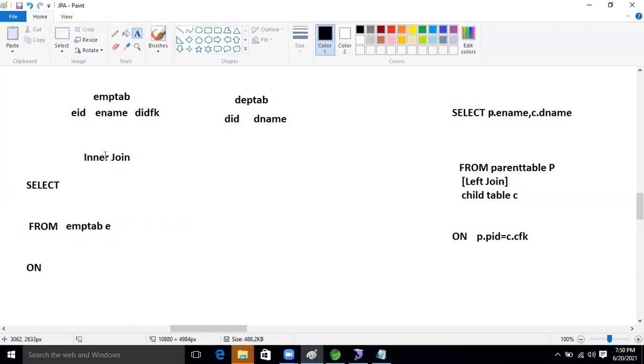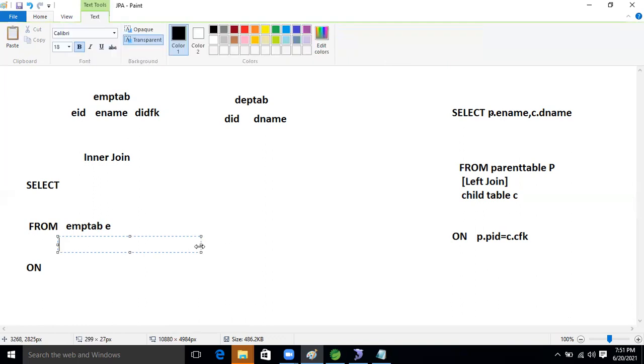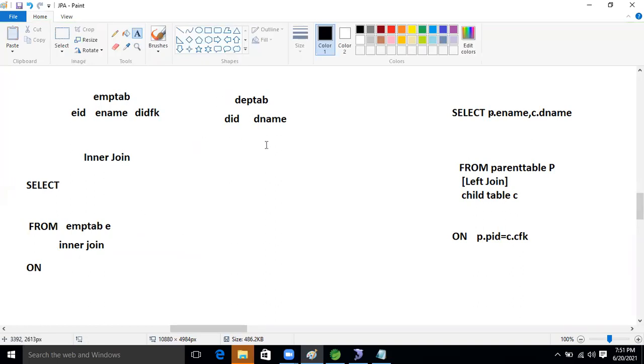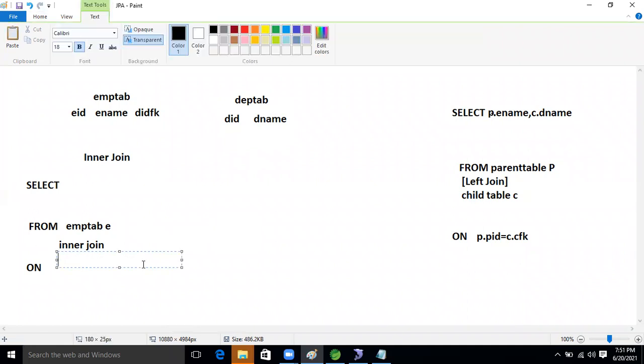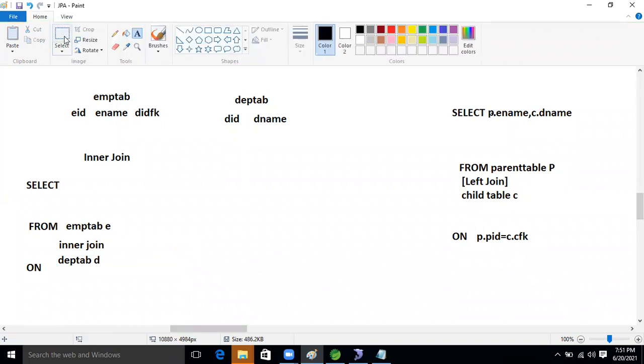So what join are we going to perform now, guys? Inner join, right? Inner join. So here we will take the inner join. After that, which table are we joining now? The child table, DEPT tab, child table. So the department table, DEPT tab, will be there now, guys. DEPT tab, then the alias D, right? D.